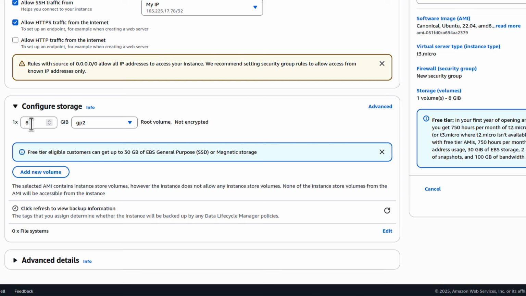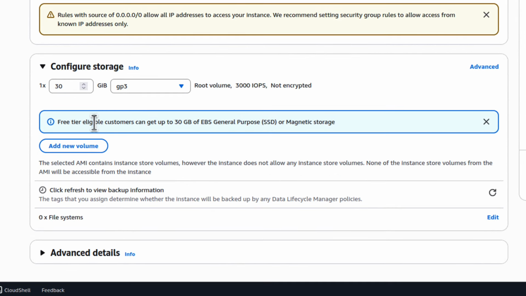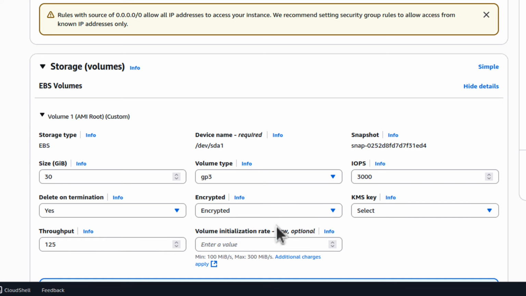By default, we have it here set to 8, so I will change it to 30 because that's still free of charge. I will change the type to GP3. GP means general purpose, and you can see even here, free tier eligible customers can get up to 30 gig of EBS general purpose SSD. And GP3 is a newer version, so I choose GP3. And we have to click one more thing, this advanced tab. And here, that little arrow, and I want to have it encrypted. And it's not optional, you have to have this so-called root volume encrypted, otherwise you will get an error when creating a virtual server. It simply needs to be encrypted.